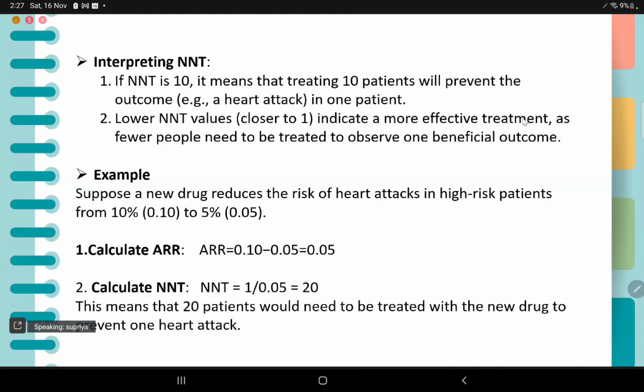Interpreting NNT: if NNT is 10, it means that treating 10 patients will prevent the outcome in one patient. A lower NNT value, closer to 1, indicates a more effective treatment, as fewer people will be needed to observe one